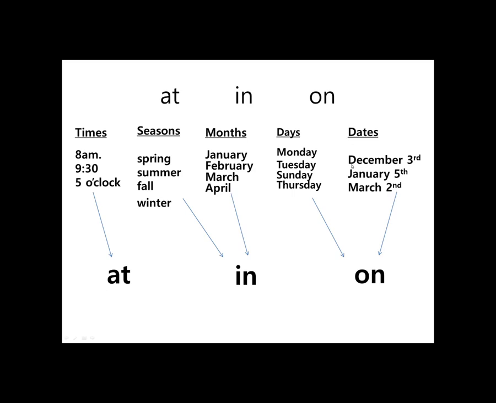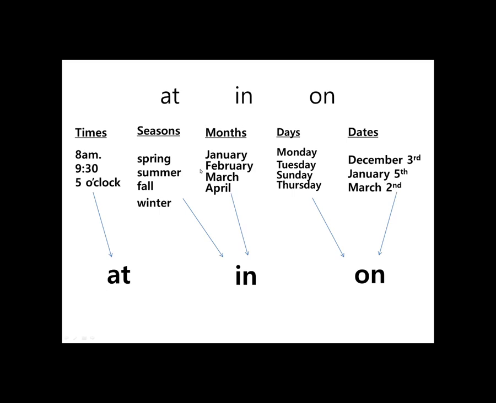This is a month and the ordinal number for the specific day in the month. When is the field trip? It's on December 3rd. When is the science quiz? It's on January 5th.